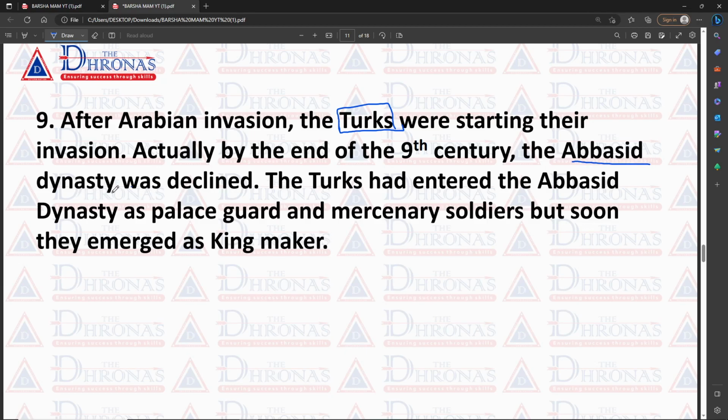As we know, the Khalifa has several dynasties. Among them, very important, first of all the Umayyad, and second the Abbasid.